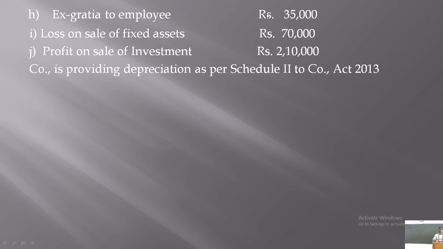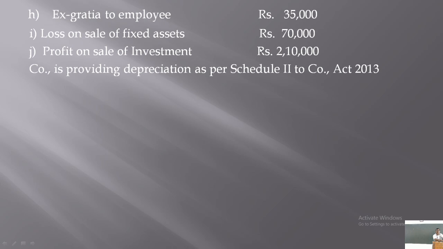Due to the incomplete information here, you cannot calculate what is the revenue portion and what is the capital portion. Therefore, the total loss is allowed as per the Income Tax Act. It is already deducted from the profit, so no adjustment is required in this case.